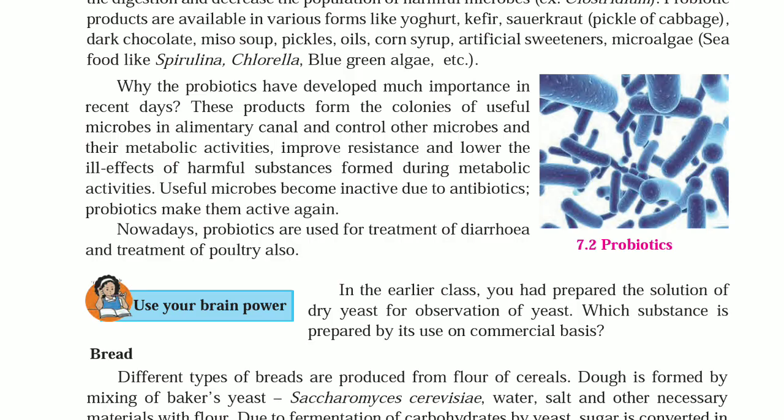Useful microbes become inactive due to antibiotics. Probiotics make them active again. Nowadays, probiotics are used for treatment of diarrhea and treatment of poultry also.